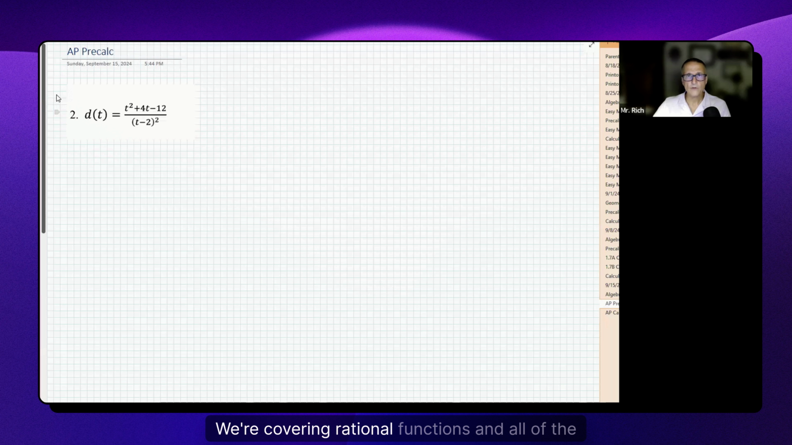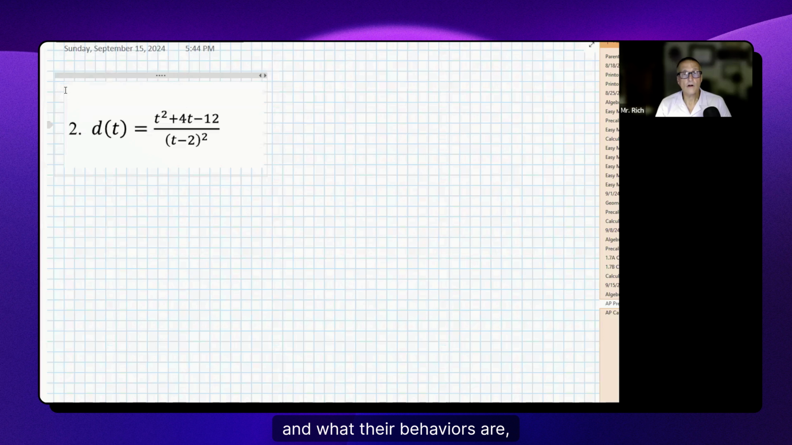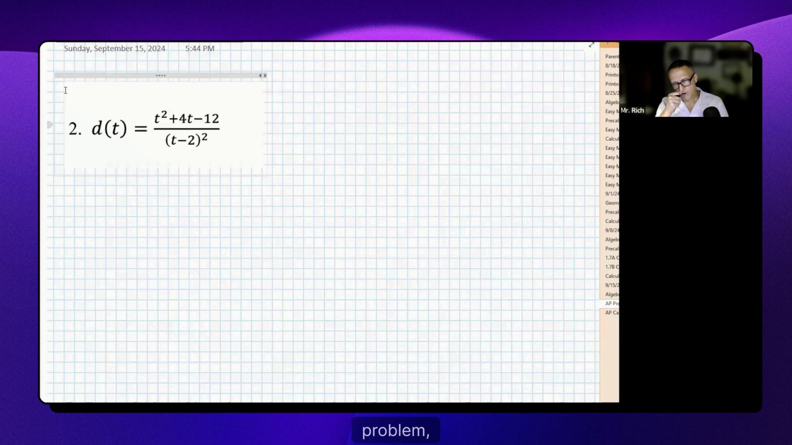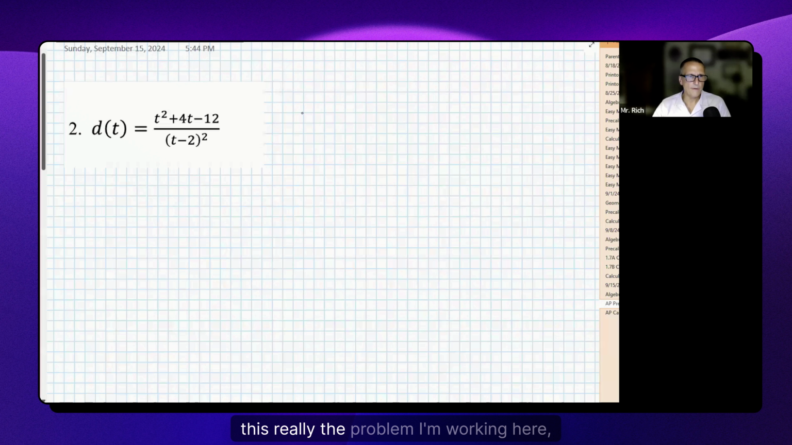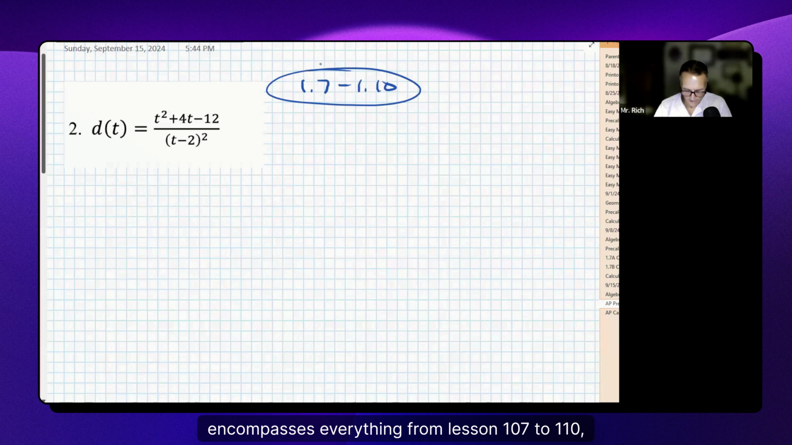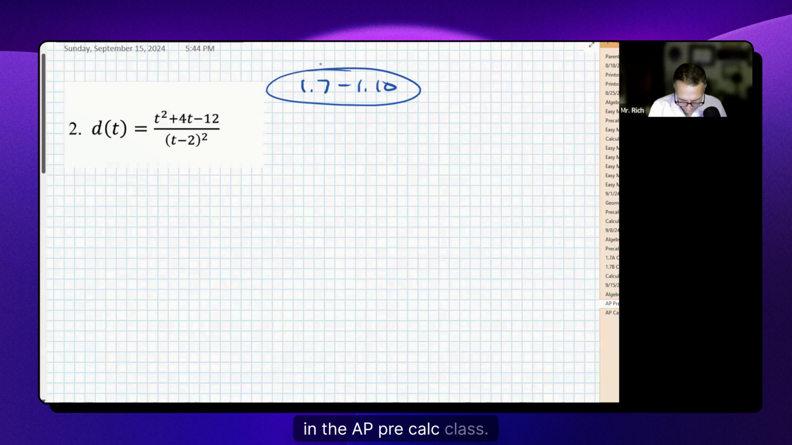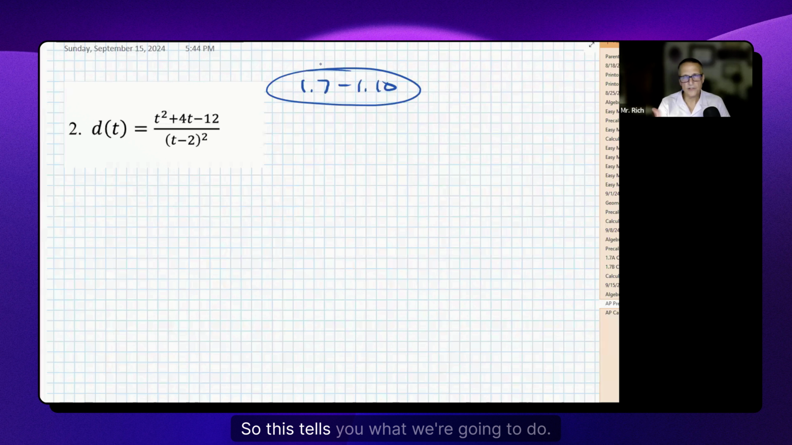And I'll tell you, this is a lot easier when you understand rational functions and you can visualize what the functions look like and what their behaviors are. Vertical asymptotes, horizontal asymptotes, holes, and so forth. So what I'm going to do is take this problem. The problem I'm working here encompasses everything from lesson 1.7 to 1.10 in the AP Precalc class.